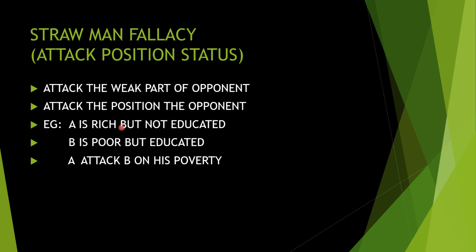So I think you are clear about it. A is rich but B is poor. So the weakness of B is poverty. Attacking his poverty can be seen here. That is, A attacks B on his poverty. That is what we call strawman fallacy. That is, attacking the position or status.